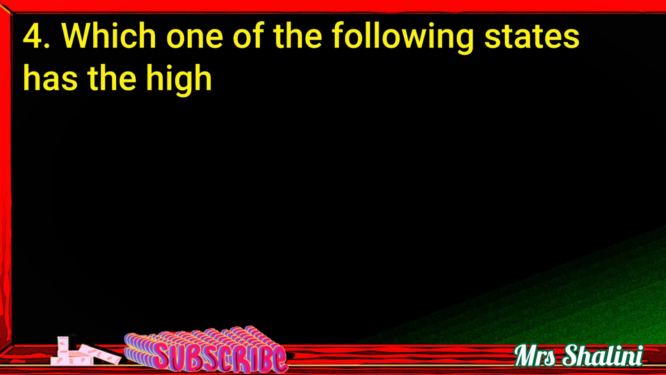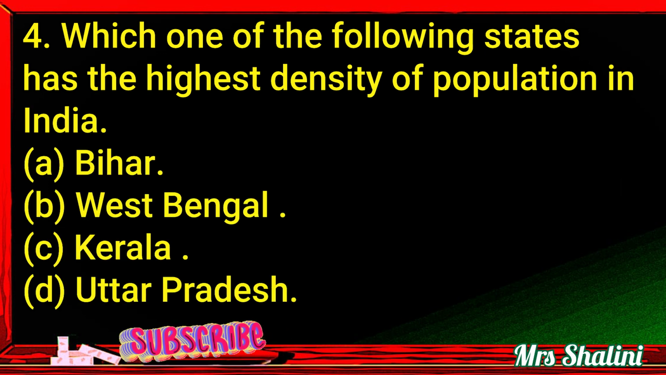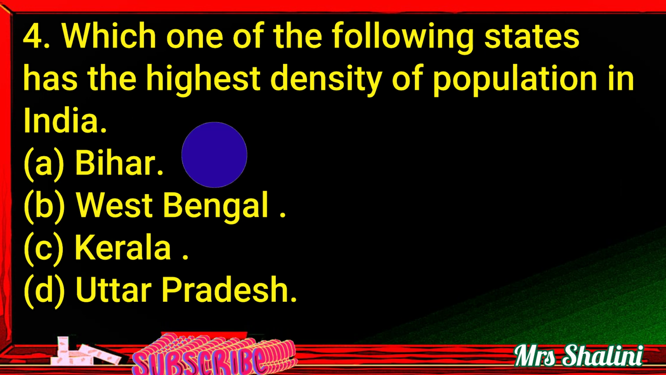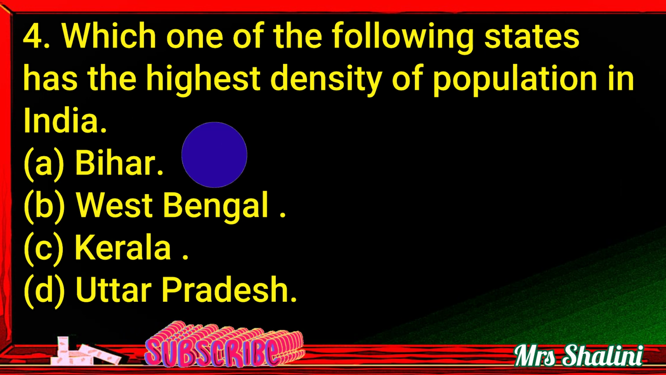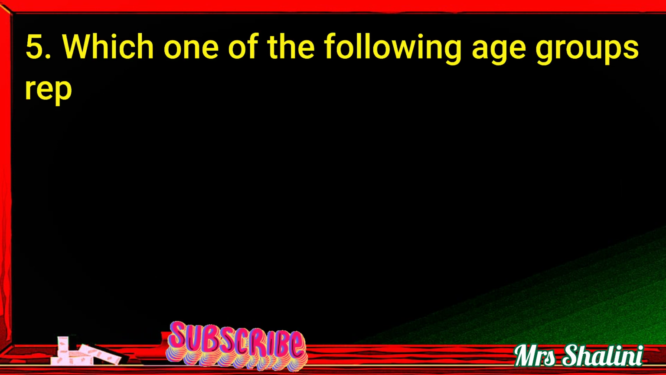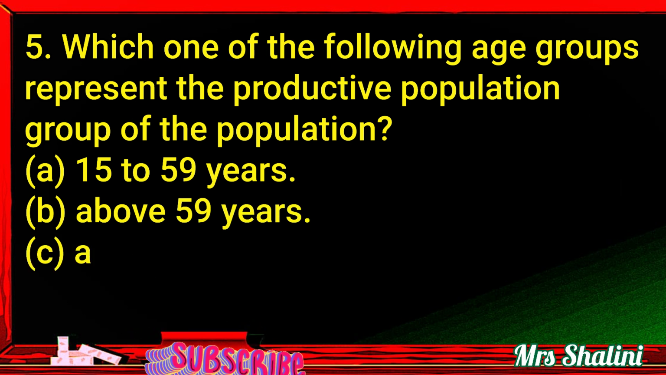4. Which one of the following states has the highest density of population in India? A. Bihar. B. West Bengal. C. Kerala. D. Uttar Pradesh. The correct answer is A. Bihar.